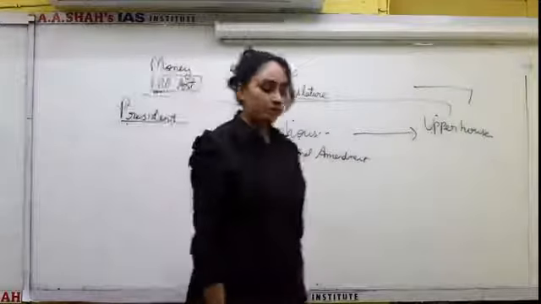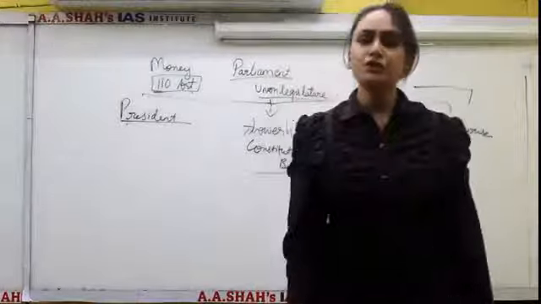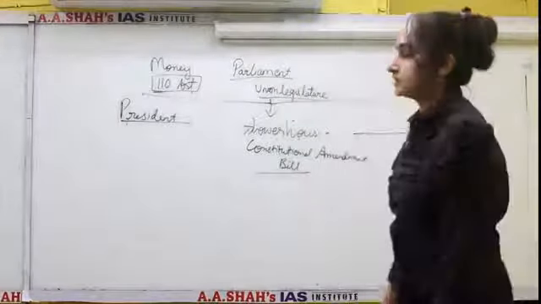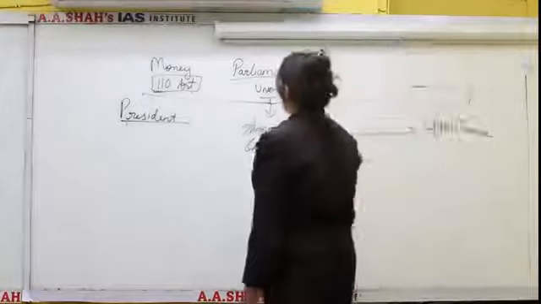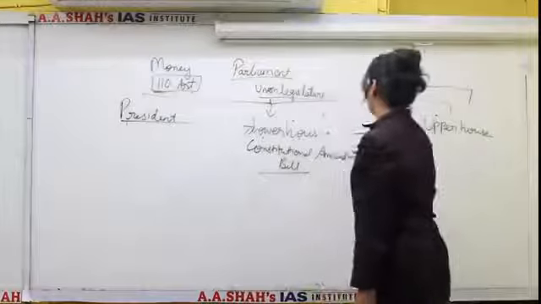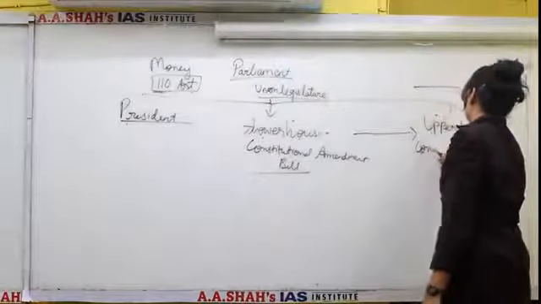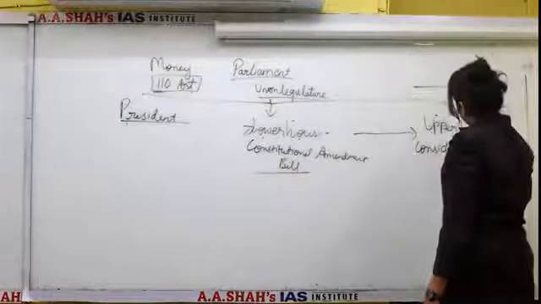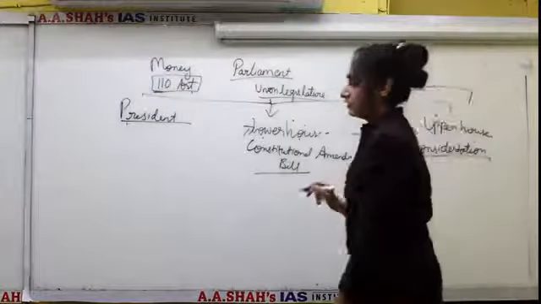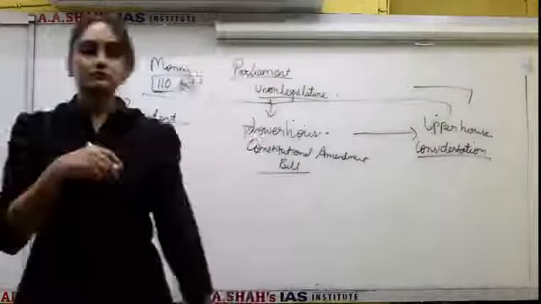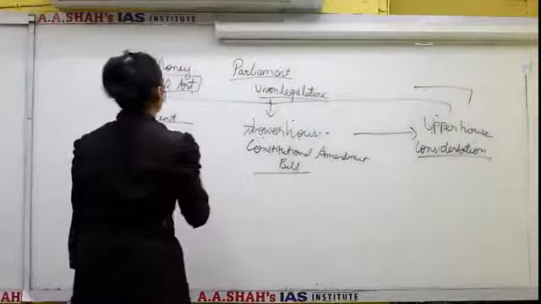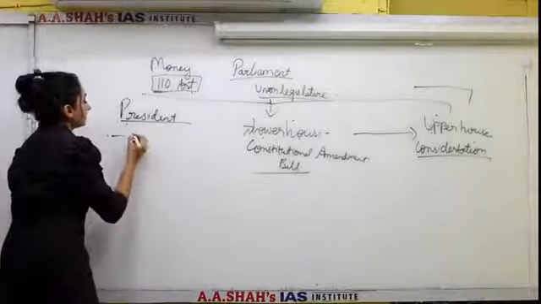Now, again, the Constitutional Amendment Bill can be introduced in any house of the Parliament, depending on what matters are included in it. Then, from one house, it is sent to the other house for its consideration. And when both houses pass the Constitution Amendment Bill, it is sent to the President. Now, what can the President do in case of a Constitution Amendment Bill?